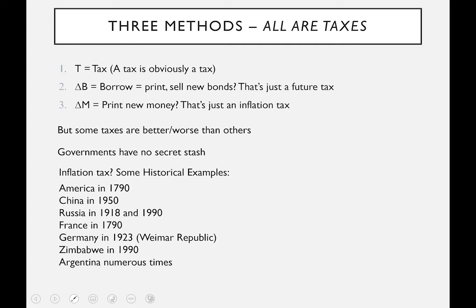And we refer to this as the inflation tax. So in effect, if the government wants to have a new plane, they can tax people now. They can borrow, voluntarily, and get the plane that way, but it's just a future tax. The third possibility is to print new money, and that's called the inflation tax, because anybody holding money when that happens will see the value decrease. Now, what this also means is that some taxes are better than others. Generally speaking, economists agree that the worst tax of all is the inflation tax.